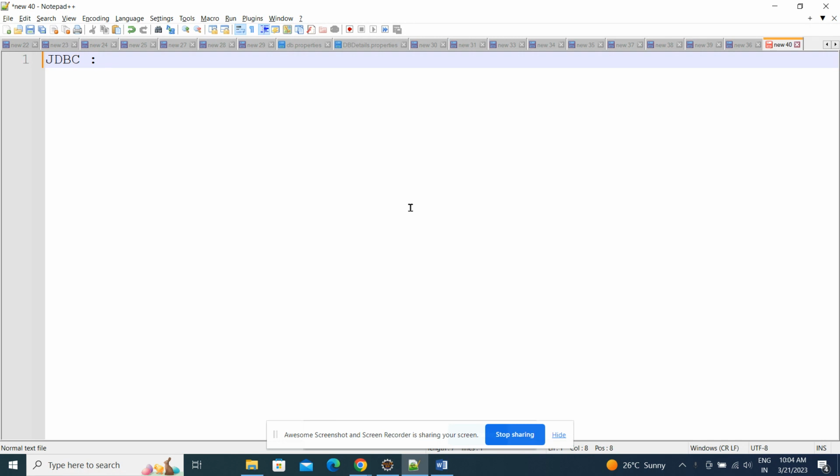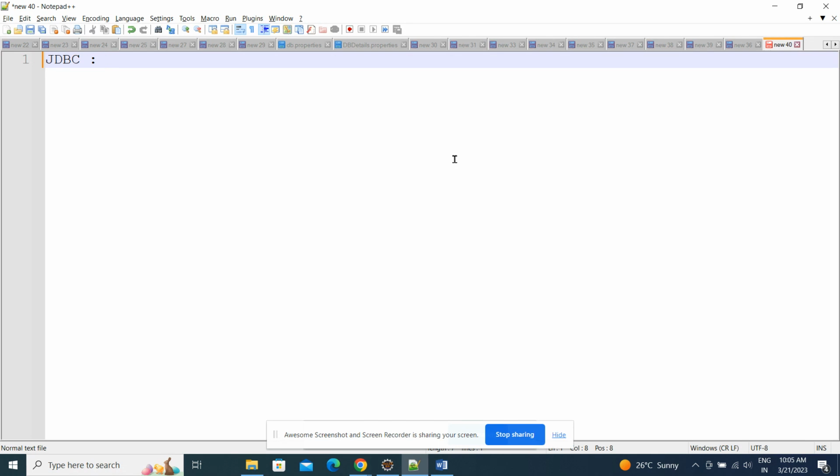With Java, we can develop standalone applications which can run on a single machine. Let's say currently I'm showing my system. If any application is running only on my system, then I'll call it a standalone application. So by using core Java, we can develop standalone applications.